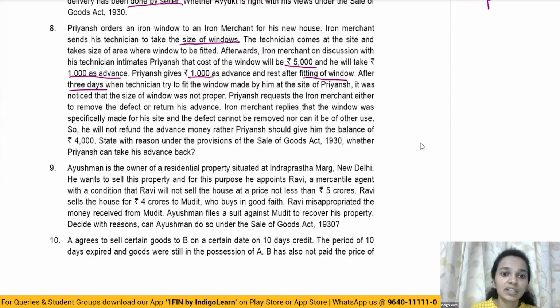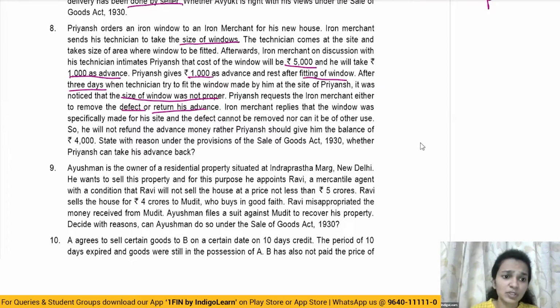After 3 days, when the technician tried to fit the window made by him at the site of Priyansh, it was noticed that the size was not proper. So the technician had come, he had taken the size, but at the time of fitting, they realized that the size is not proper. Priyansh requests the iron merchant either to remove the defect or return his advance. The iron merchant replies that the window was specifically made for his site and the defect cannot be removed, nor can it be of any other use.